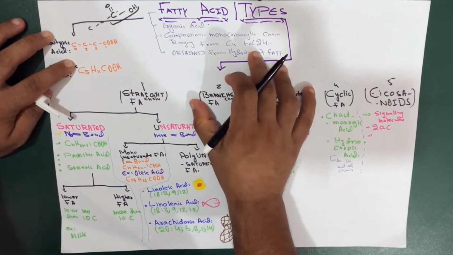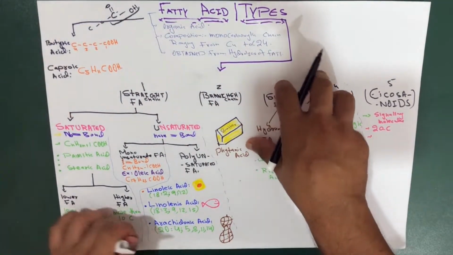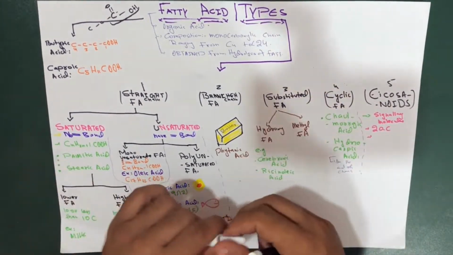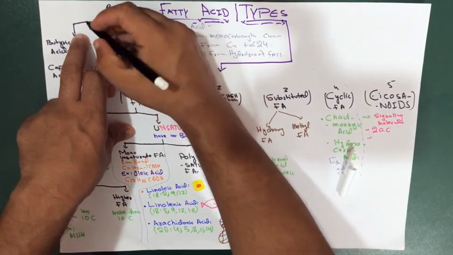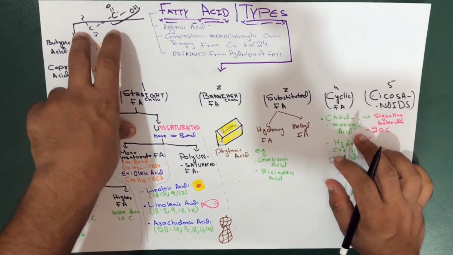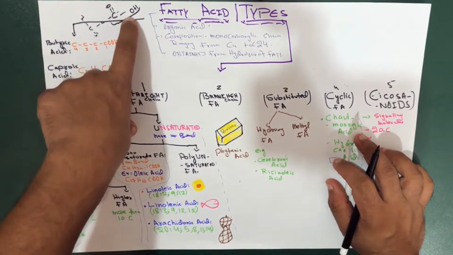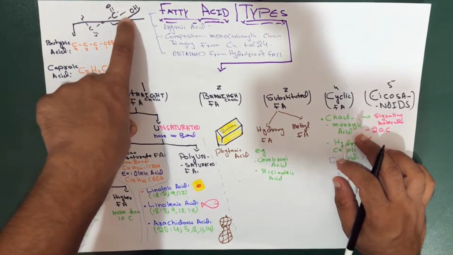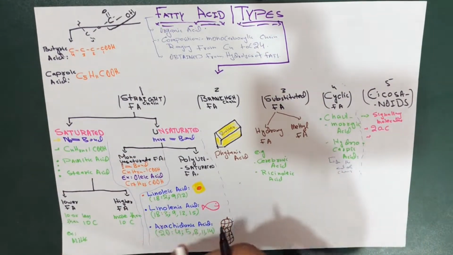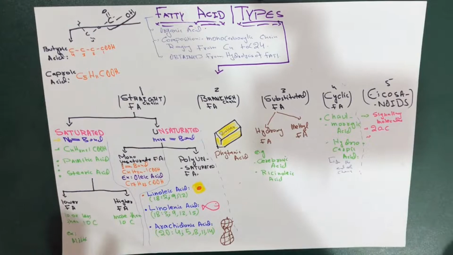So fatty acid is an organic acid, which is a carboxylic acid, which consists of a hydrocarbon chain. This is the carbon, and it contains hydrogen, so that's why we call it the hydrocarbon chain. And a terminal, this is the terminal part, the carboxyl group, especially occurring as esters in fats and oils.